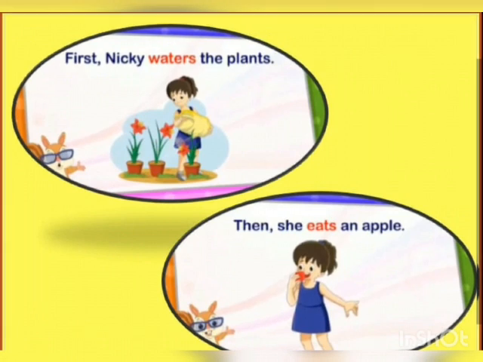Now, this is Nikki. Nikki has gone to her native place and there she performs many actions. Let's have a look at them, kids. First, Nikki waters the plants. Then, she eats an apple.